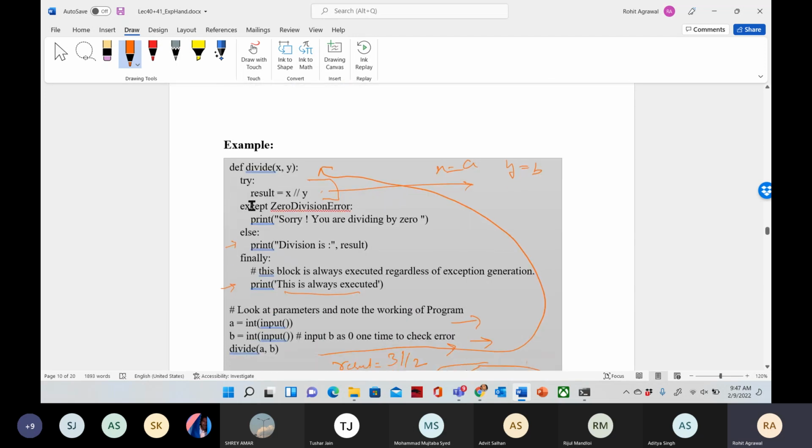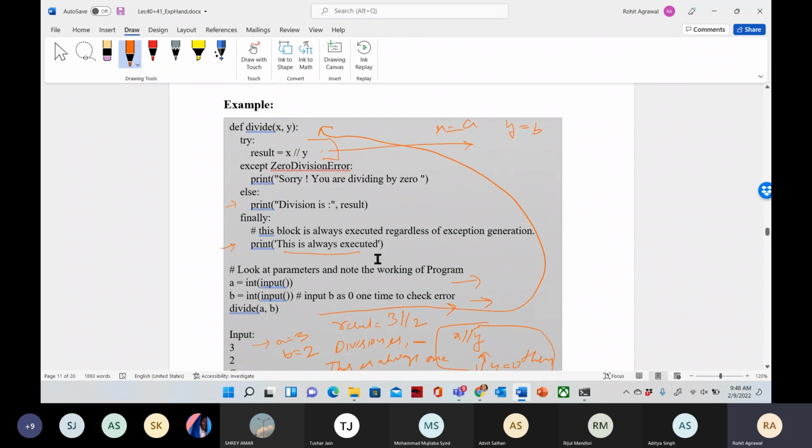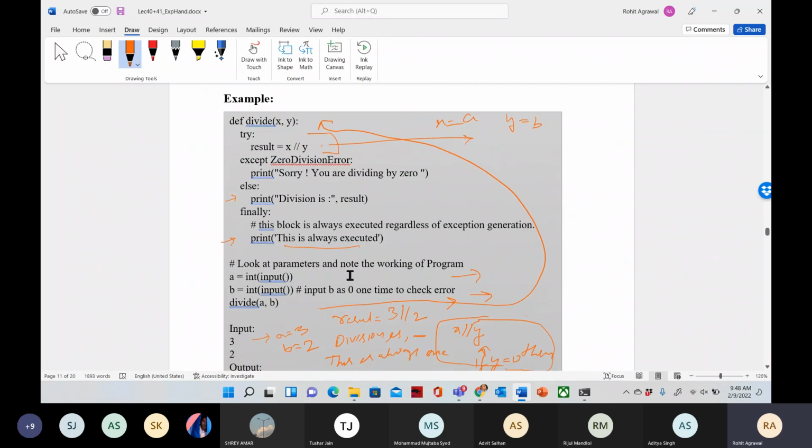The example is here. We have created a function divide with x comma y. In the try, we have written result equal to x divided by y. In the except, we have written ZeroDivisionError and a print statement. In else, we have written the result, and finally we have written some message. Now I am giving the input a equal to 3, b equal to 2, and calling the function divide a comma b.